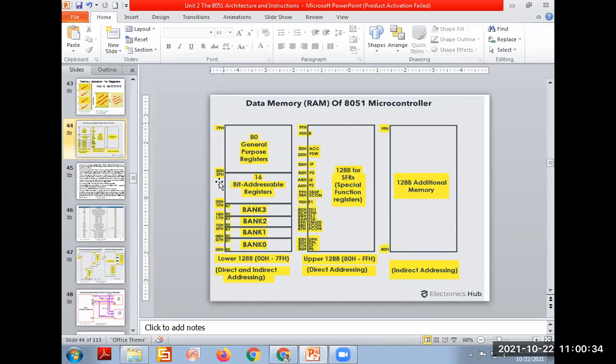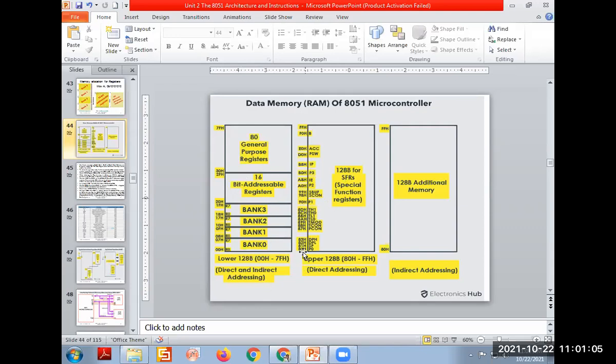This address we saw in the slide just before. And there are 4 banks, bank 0, bank 1, bank 2, bank 3, starting with the address 00 to 07, and so on. So this lower address of data RAM memory is accessed with direct and indirect addressing, meaning we can directly take the data and store the data at this memory. When we talk about addressing modes, at that time you will understand what is direct and indirect.